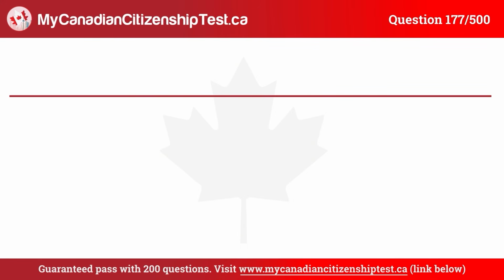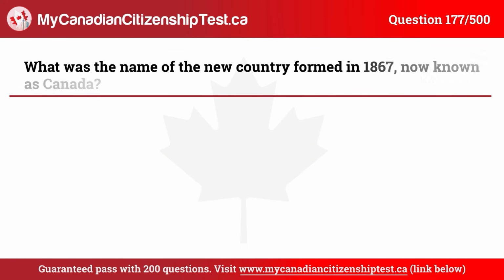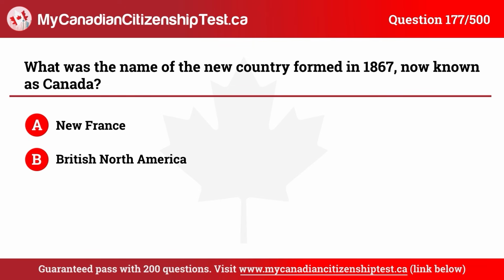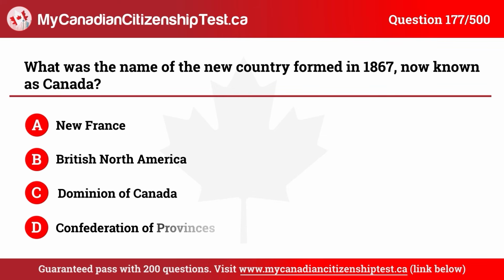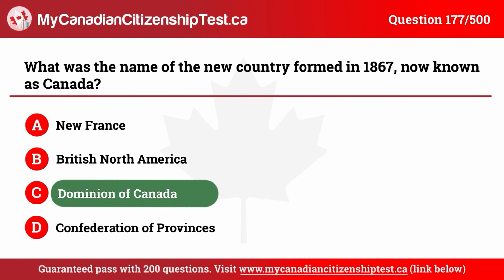Question 177. What was the name of the new country formed in 1867, now known as Canada? A. New France. B. British North America. C. Dominion of Canada. D. Confederation of Provinces. The correct answer is C. Dominion of Canada.